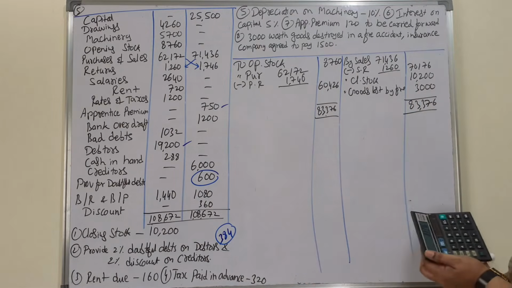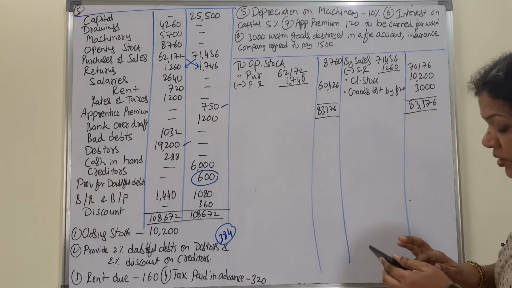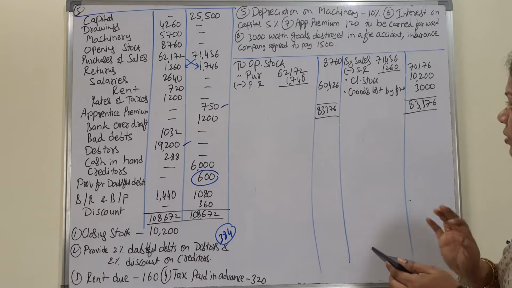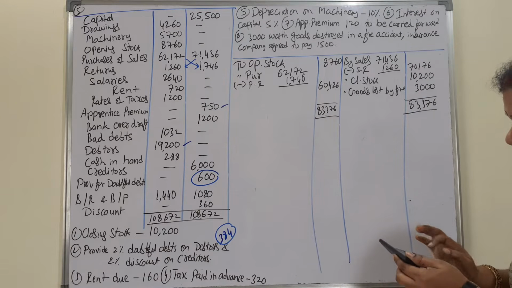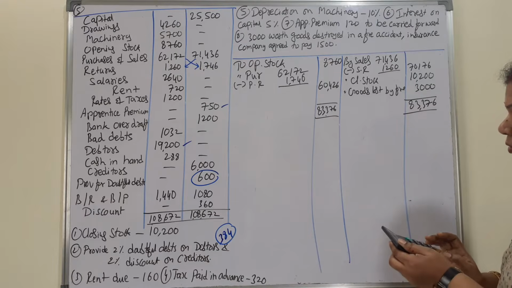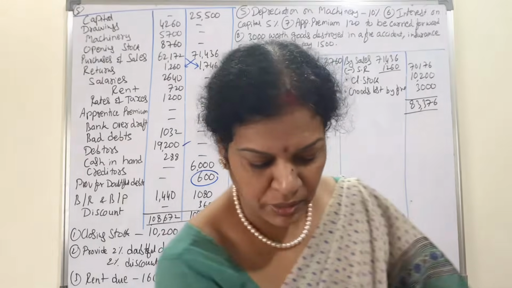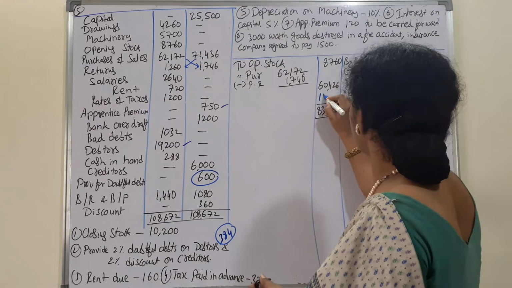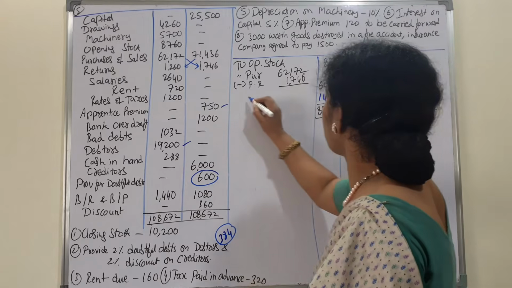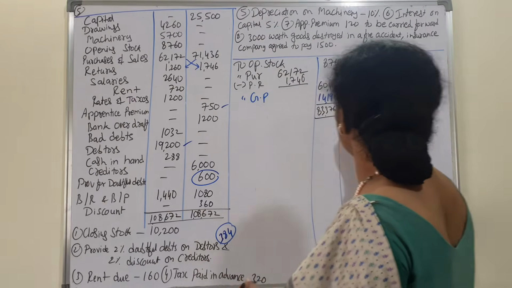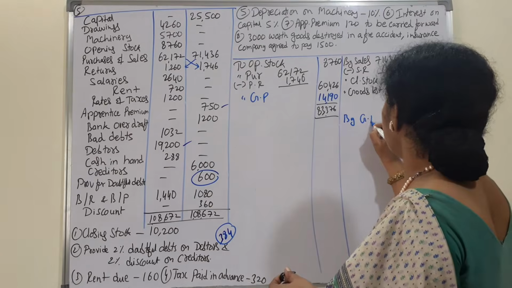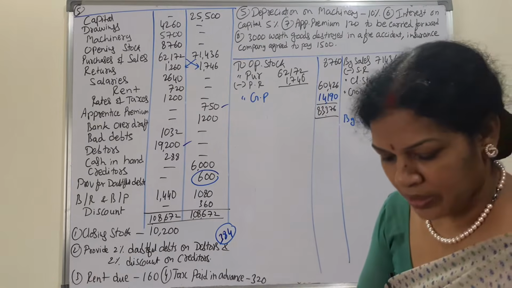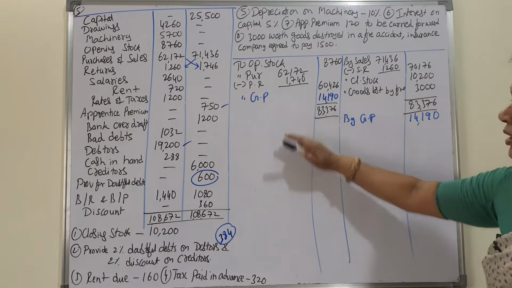83,376 minus these two items, minus 8,760 minus 60,426. It comes to 14,190. So we'll write 14,190 to GP by GP. This is over. Now next we'll do the P&L account.